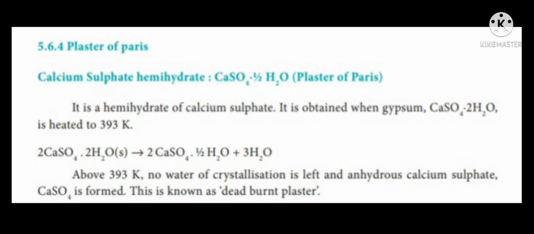It is given by 2 CaSO4·2H2O, which gives 2 CaSO4·½H2O + 3H2O. Above 393 Kelvin, no water of crystallization is left and anhydrous calcium sulfate CaSO4 is formed. This is known as dead burnt plaster.